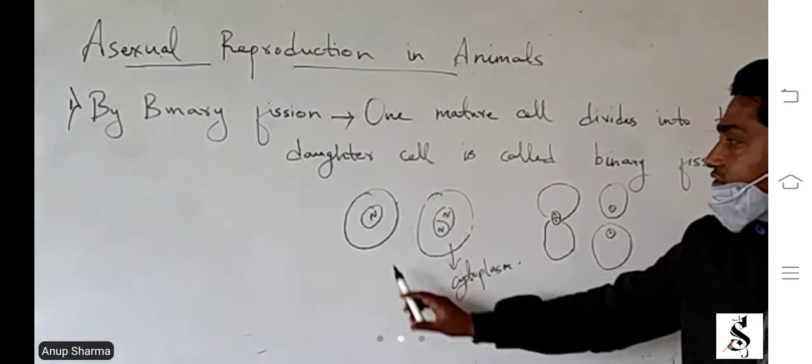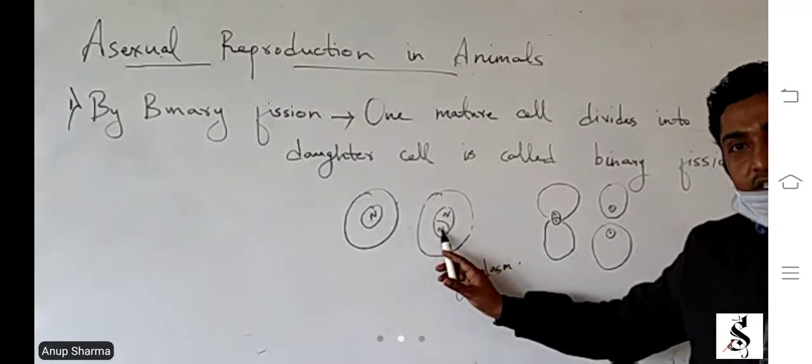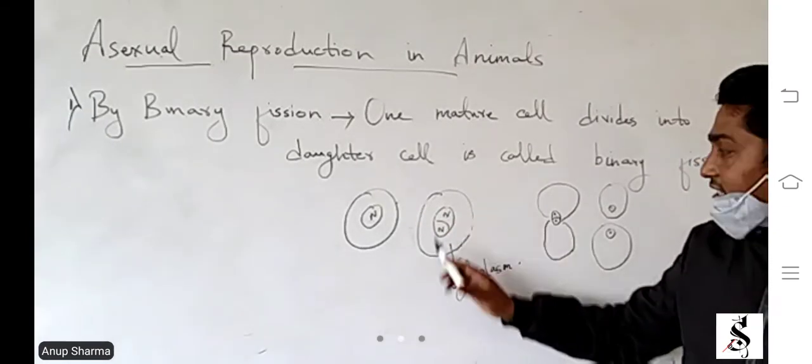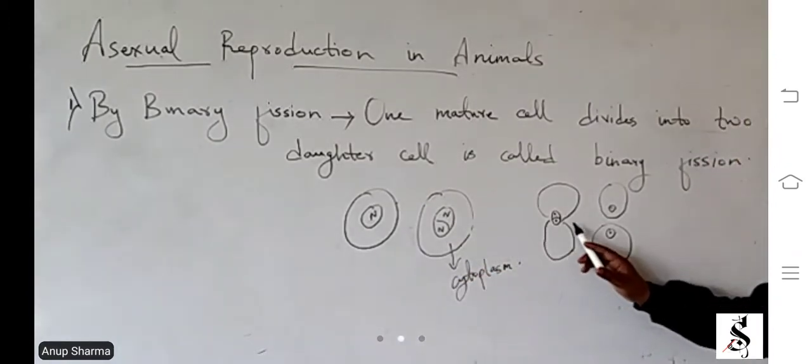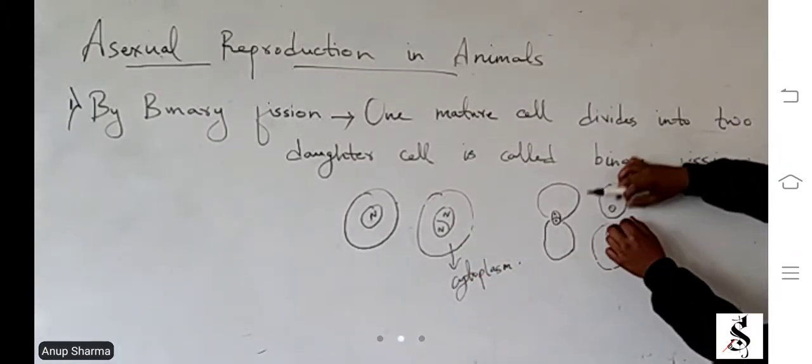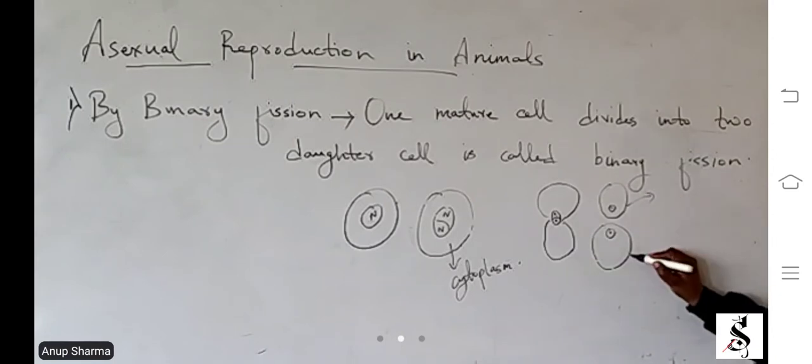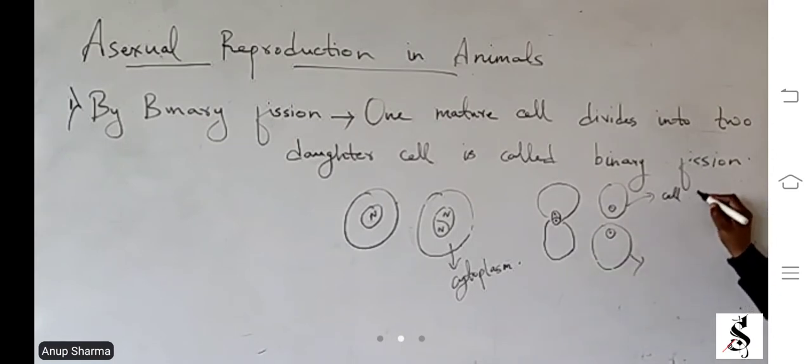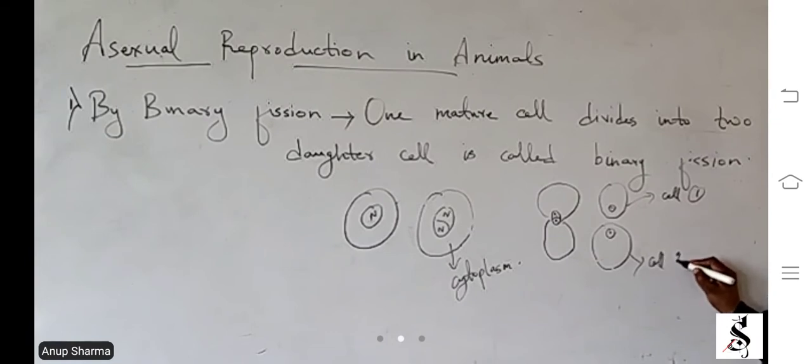So in binary fission, first the nucleus will divide inside the cytoplasm, inside the cell. Then the cytoplasm will divide and it will be separated into two daughter cells. Two bodies are formed, and that too asexually. Further stretching leads to the formation of two daughter cells. These cells so formed grow into mature cells and then undergo similar binary fission.